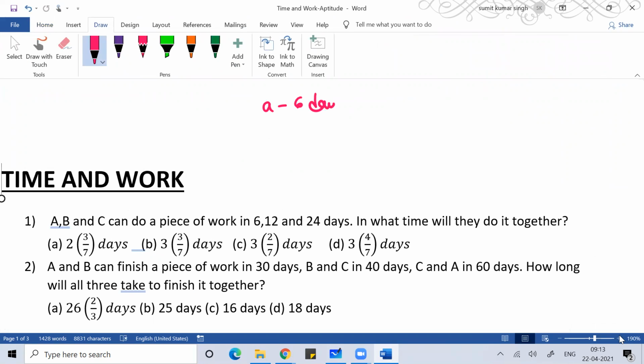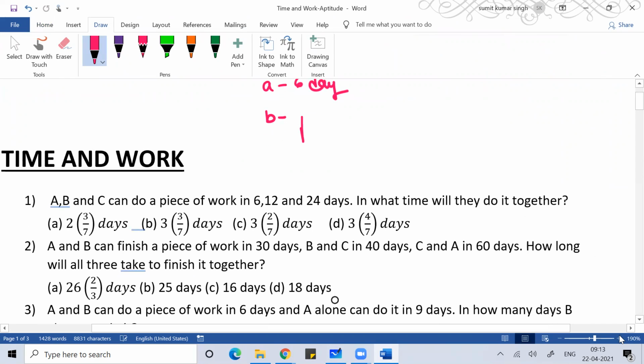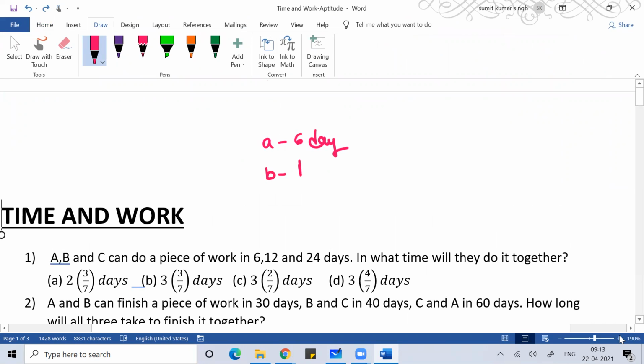A can do the work in 6 days. B can do the work in 12 days. And C can do the work in 24 days.